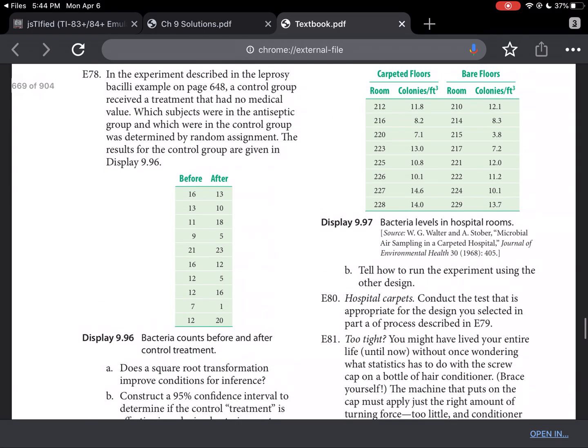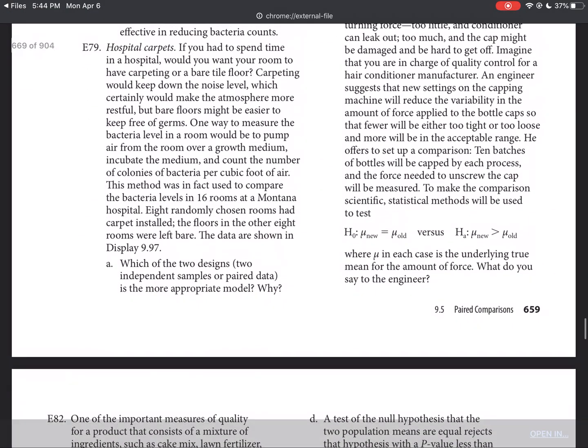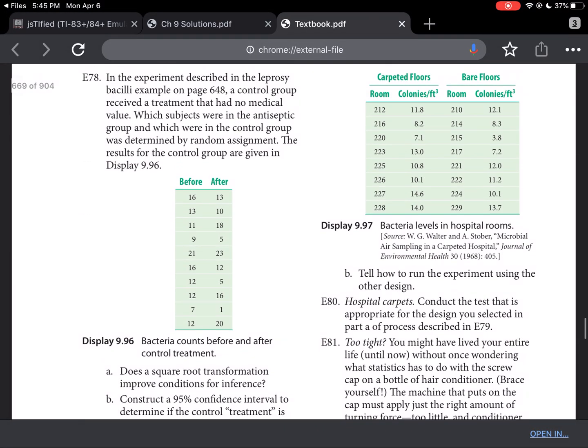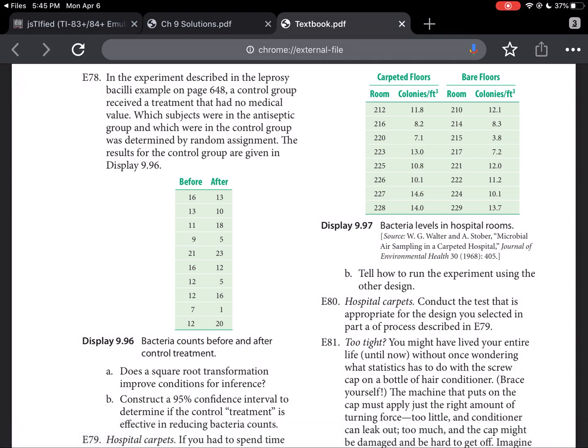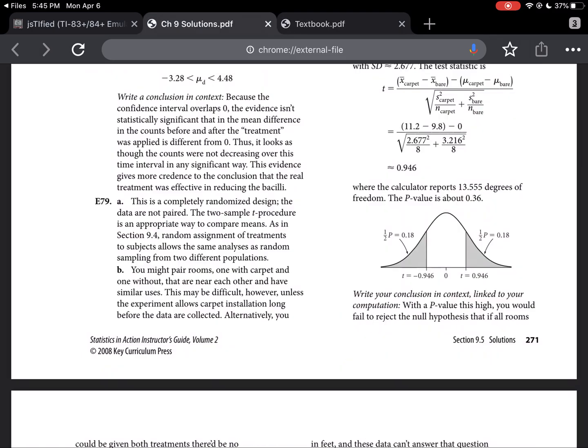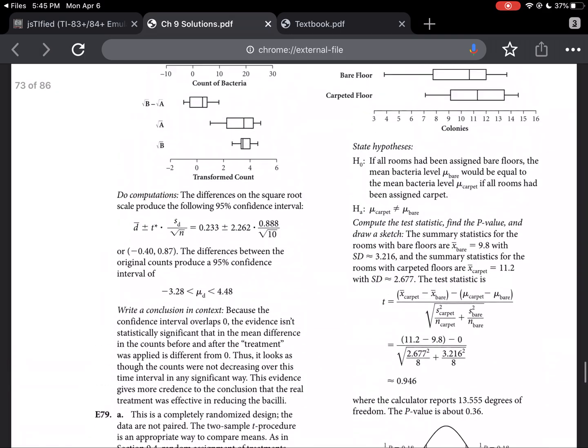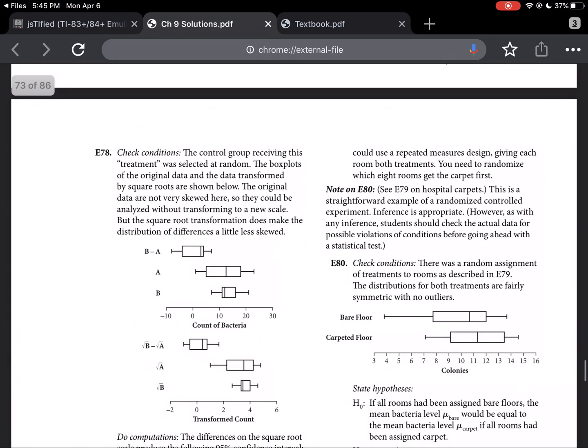Oh, they gave us the data. I got confused about the data. There we go. Tell us how to run the experiment using the other design. So I'll show you what the book said. The book says you might pair rooms, one with carpet and one without, that are near each other and have similar uses. This may be difficult, however, unless the experiment allows carpet installation long before the data are collected. Alternatively, you could use a repeated measure design giving each room both treatments. You need to randomly assign the 8 rooms to get carpet first.